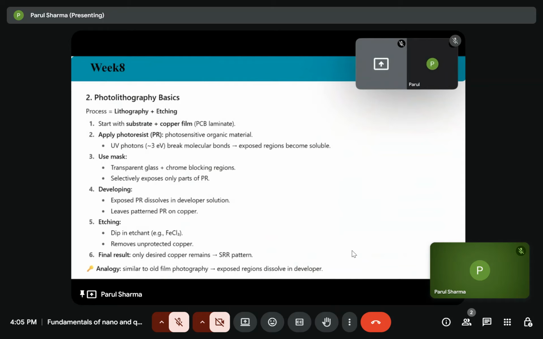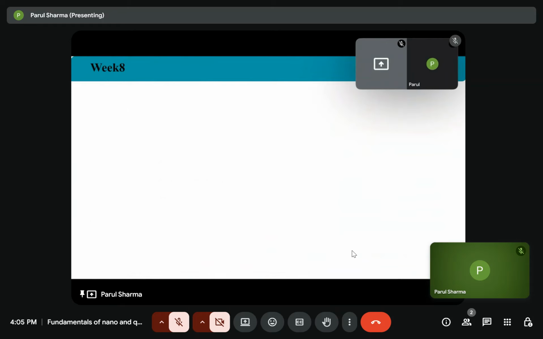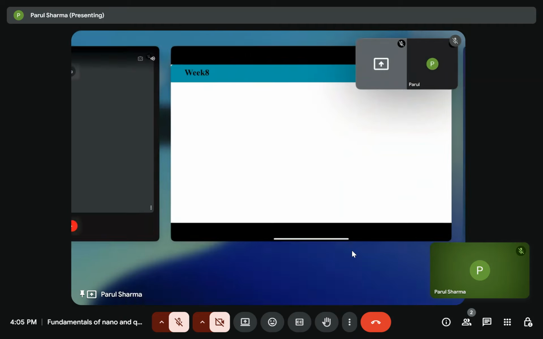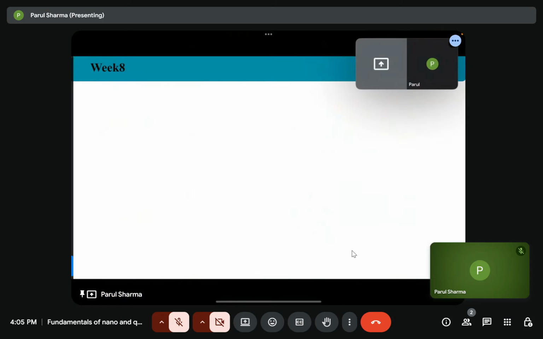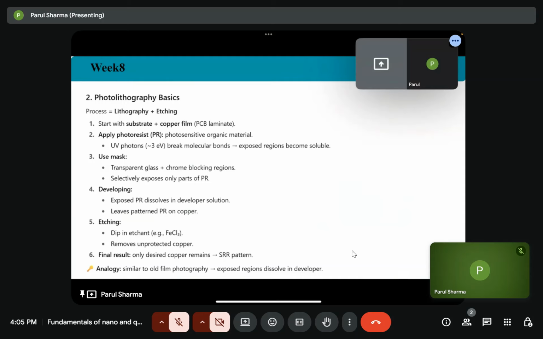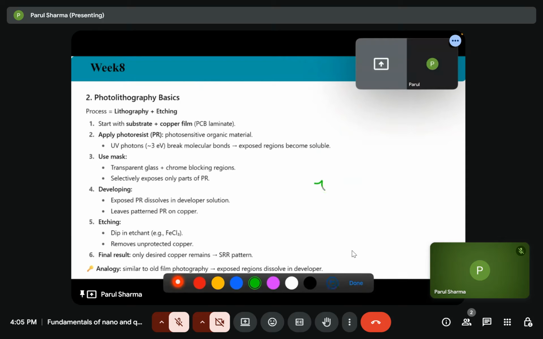In the initial days, when we had large area structures, we were using photolithography.